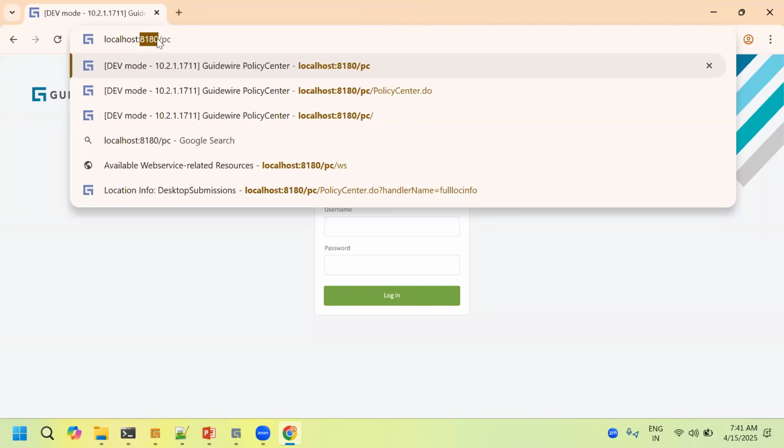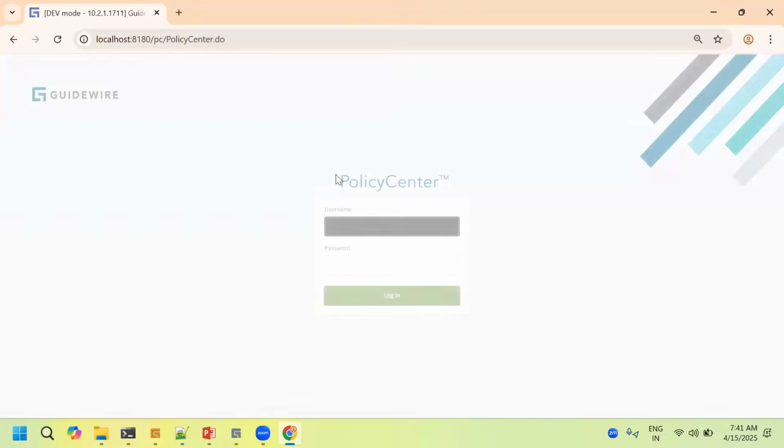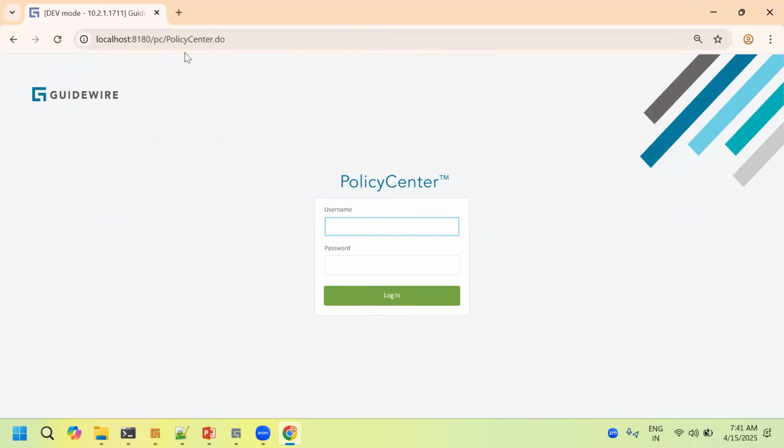If it is BillingCenter, it is 8580. So 8280 is there, 8080 is there, so four port numbers are there. You can customize also, you can play around, you can give 9000, 5000, any number you like, but this is the basic. Along the globe, it is the same thing we use for PolicyCenter. Once I hit that URL, I'll tell you where it originates and why you want to use it.